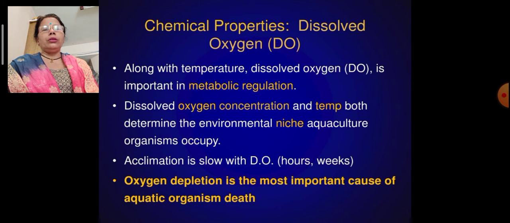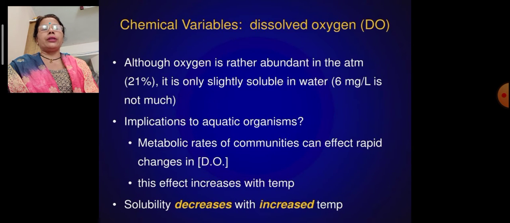In the ocean, the lake, or the river, the dissolved oxygen is what is taken by the frogs, the fishes and the aquatic animals. Acclimation is slow with dissolved oxygen, that is hours, weeks, etc. Oxygen depletion is the most important cause of aquatic organism death, and that's why we have to make oxygen reach the aquatic animals as easily as possible.